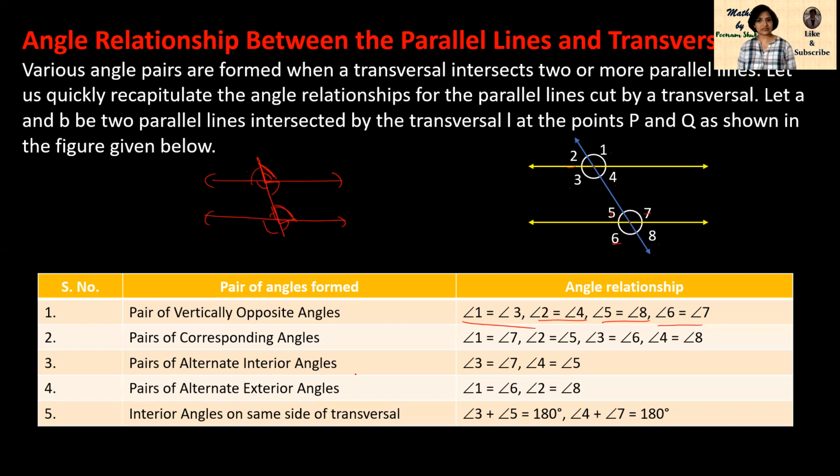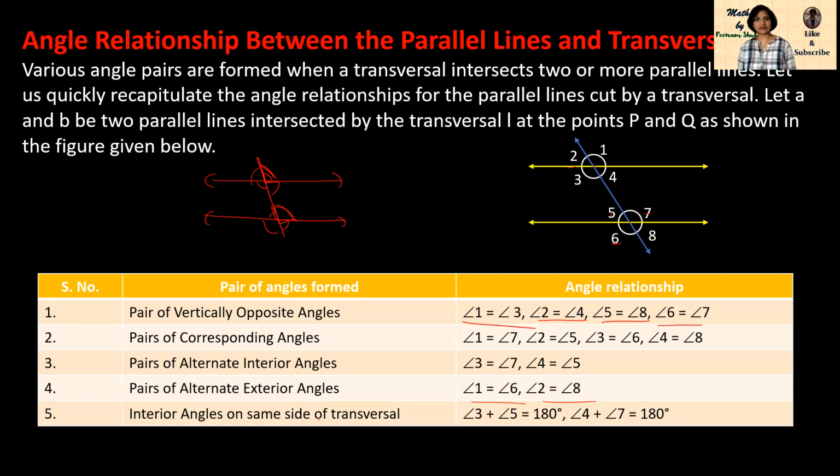Pairs of alternate interior angles. How many interior angles are there? 1, 2, 3, 4, four angles are there. So only two pairs will be there, but which ones we have to check. Alternate interior angles are 3 and 7, 4 and 5. These two pairs we got. Pairs of alternate exterior angles. How many exterior angles do we have? 1, 2, 6 and 8. So pairs of alternate exterior angles are 2 and 8, 1 and 6. Here we can see 1 and 6, 2 and 8.